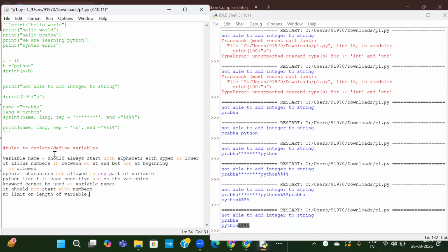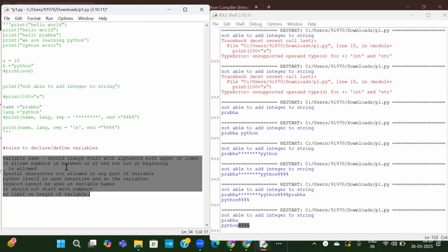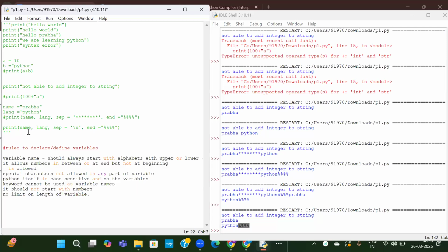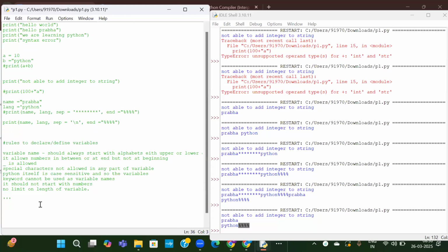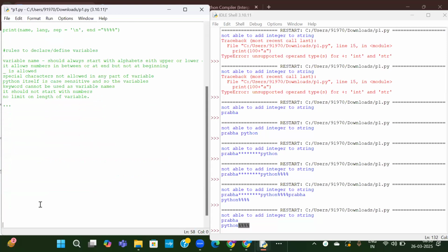Okay, these are the different rules to follow while defining or declaring the variables. Okay, now I will comment on this because this is not programming. These are some notes we have written. So when we execute in Python, it will give error. So I don't want to execute it. I will comment it out.